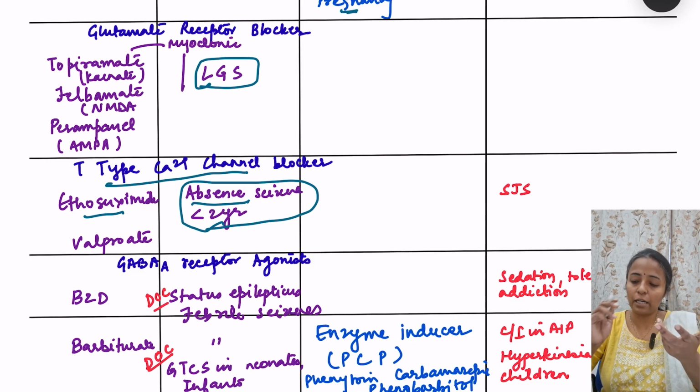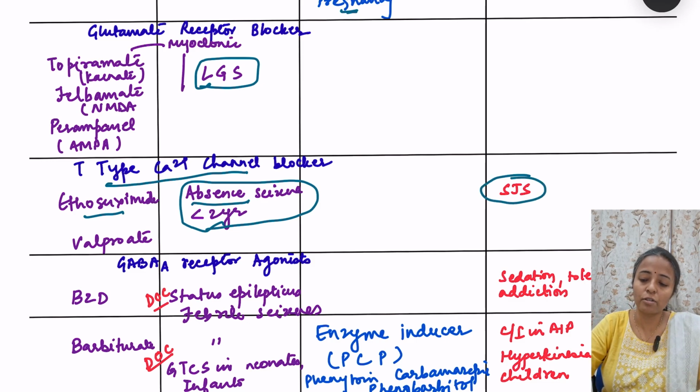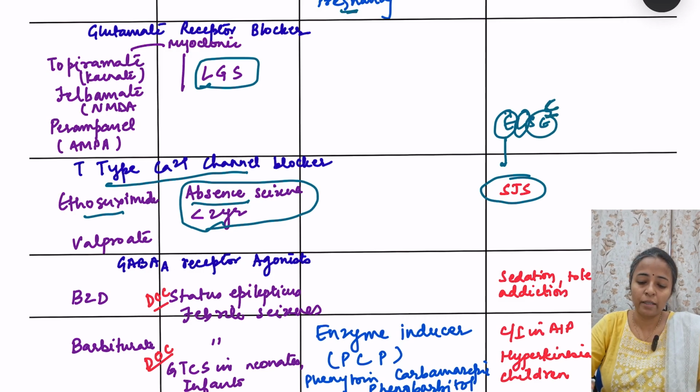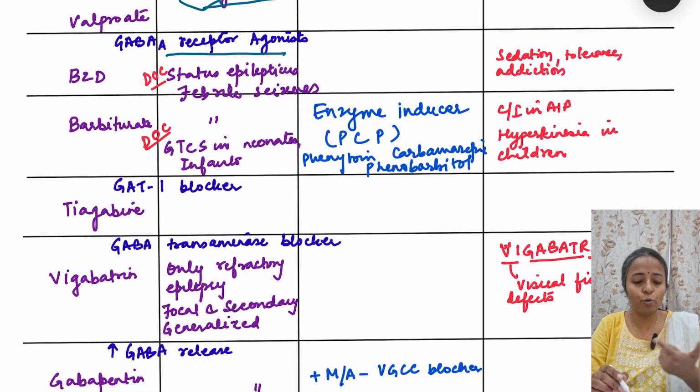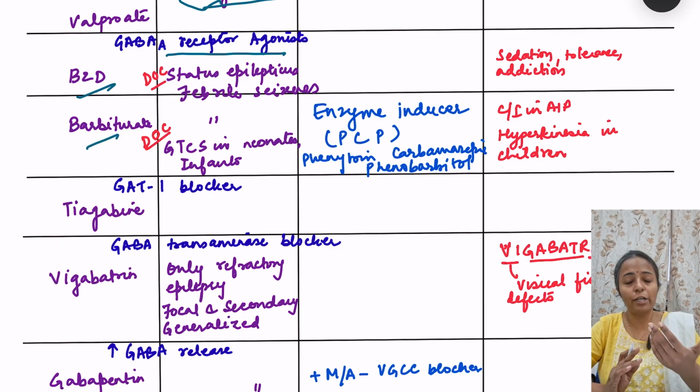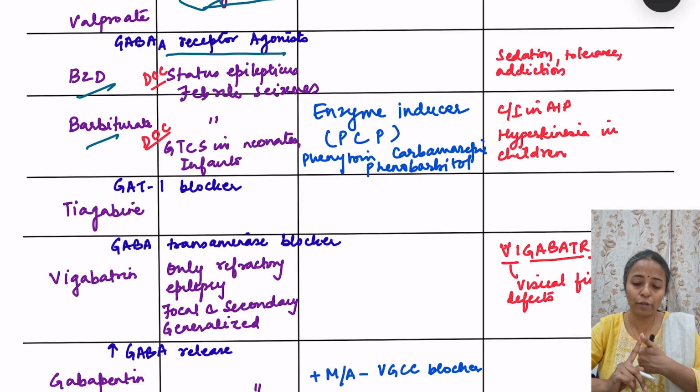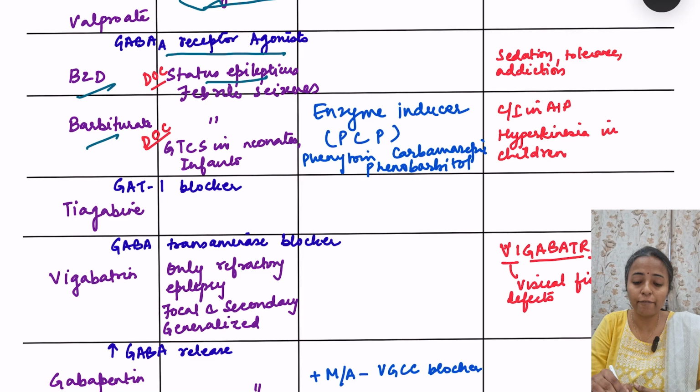And what is the side effect? I told you before, Stevens-Johnson syndrome, that is seen in ELS. Okay, ELS. So we have ethosuximide, lamotrigine and SE for C, that is carbamazepine. Then moving on to the next class, that is the GABA receptor agonist. We have two types, that is benzodiazepines and barbiturates. Benzodiazepines, as I told you before, increase the frequency of opening of chloride channels, and they are the drug of choice for status epilepticus and febrile seizures, right?